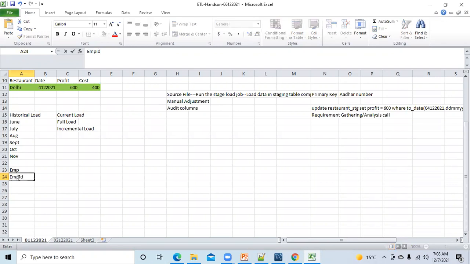You should ask me. So suppose you have an employee table in the HR database. Employee ID is there and name is there. Then location is there and then date is there. And then again I have used two audit columns, insert date and update date.